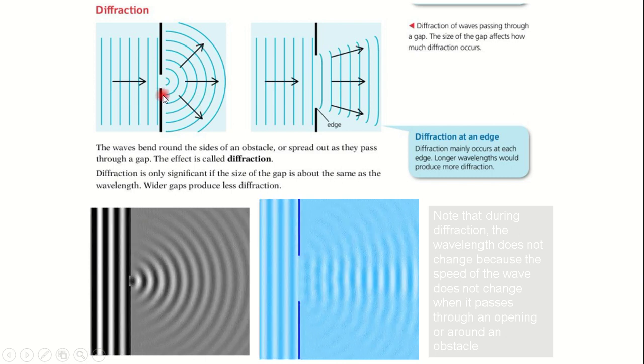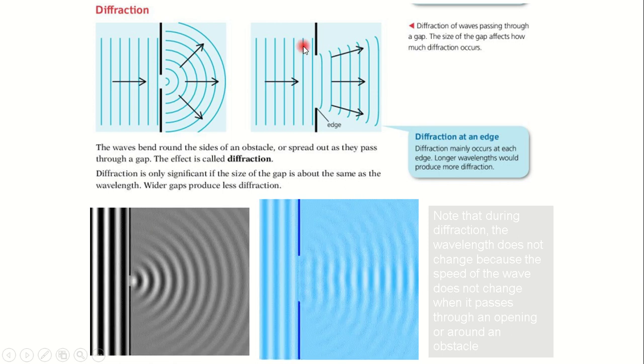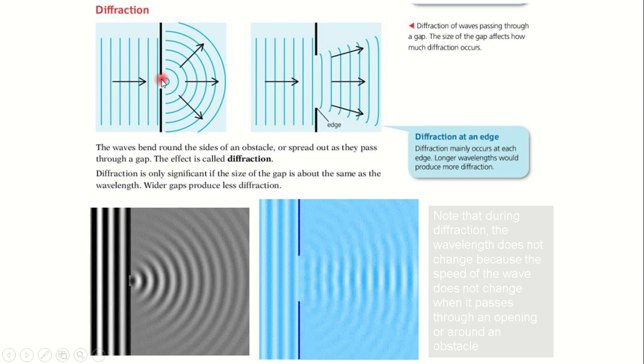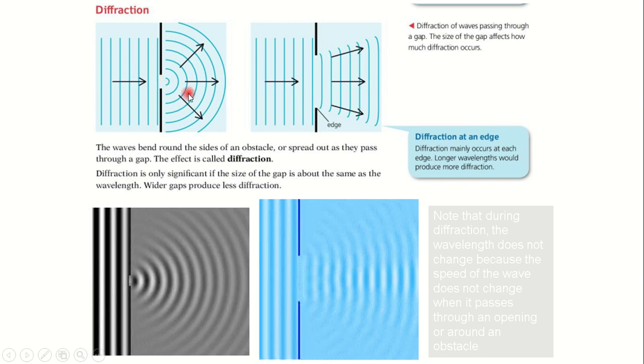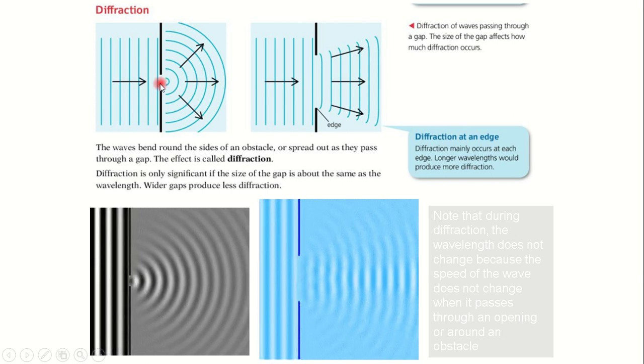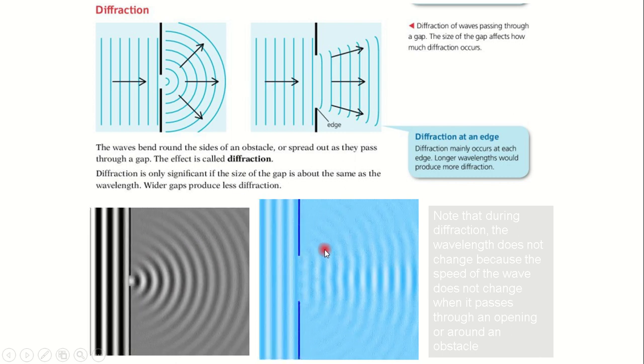Now the best spread is observed when the length of the gap is equal to the wavelength of the wave produced. So if the gap is too wide, the spread would not be as much, and if the gap is too small, there would not be any spread at all. So this is the best spread that you can get. The length of the gap is similar to the wavelength. Okay, so this is a clear demonstration of what's happening.